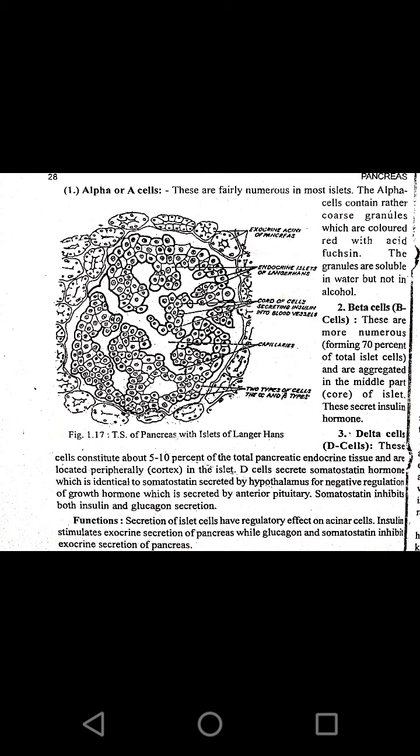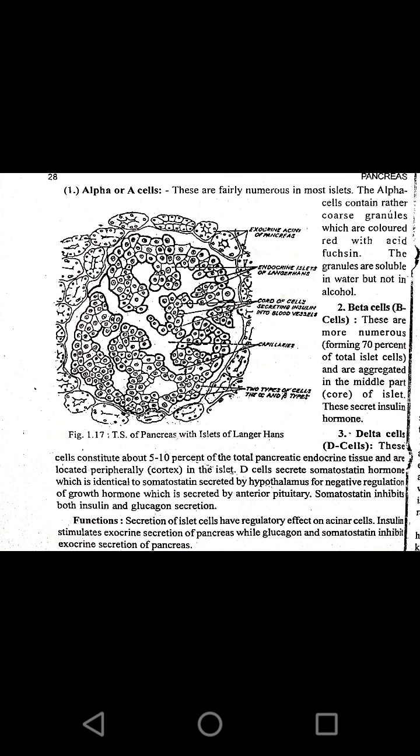In the islets of Langerhans we see 5 to 10% of these delta cells, and these delta cells will be present in the cortex part of the islets of Langerhans, and these delta cells synthesize a hormone called somatostatin.